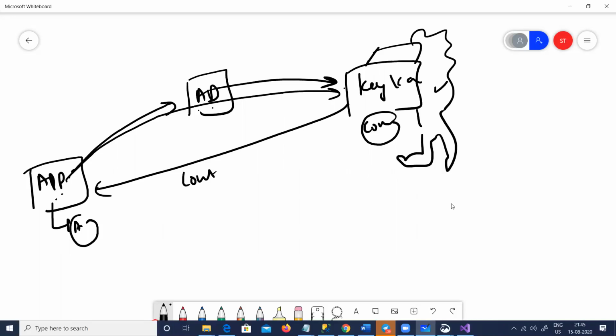So you store your information in the Key Vault and you get it accessed through the AD. You tell it that this client has access to this, and then you can get the connection string in memory. You can take the connection string in memory, load it, use it, and then unload it, right?